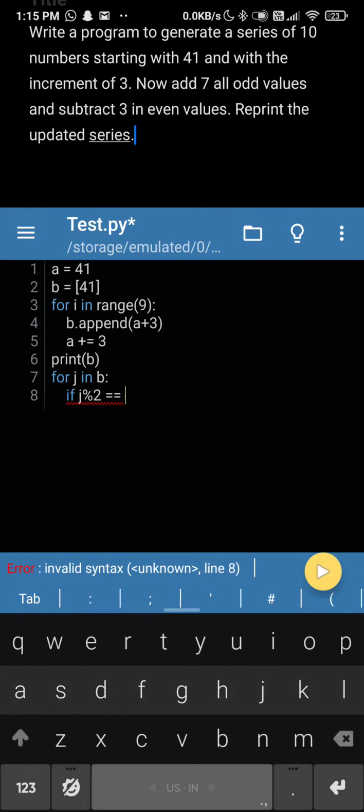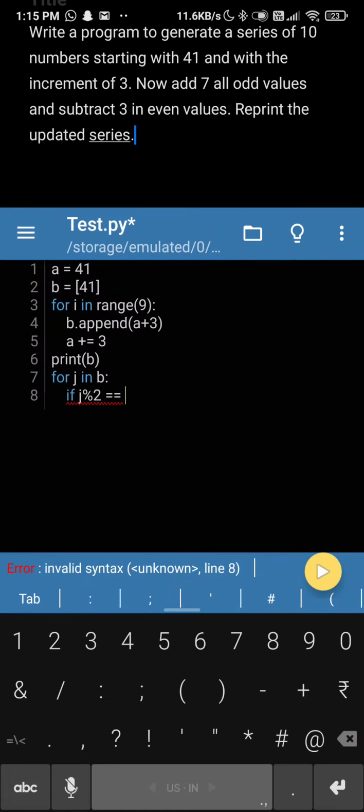So if I divide an odd number by 2, what do I get? I get 1. If you see the table of 2: 0, 2, 4, 6, 8, and so on. So if I have 3 or 5, I'll get a remainder 1. So all the remainders you have are 0 or 1. If I get the remainder as 1, it is an odd number.